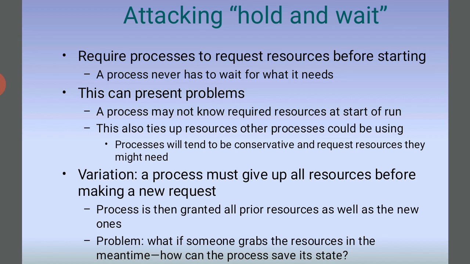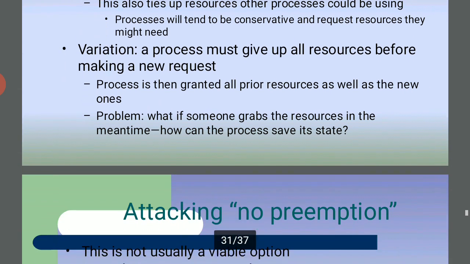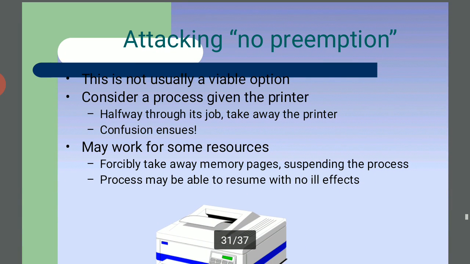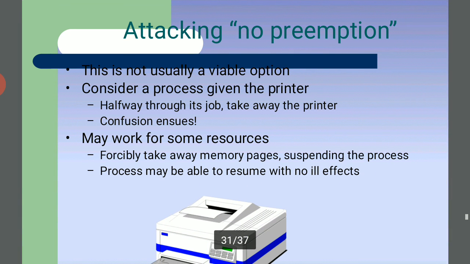And the next one: a variation is that a process must give up all resources before making a new request. The process is then granted all prior resources as well as the new ones. The problem is waiting for someone who grabs the resources, attacking no preemption. This is usually not the option to avoid.